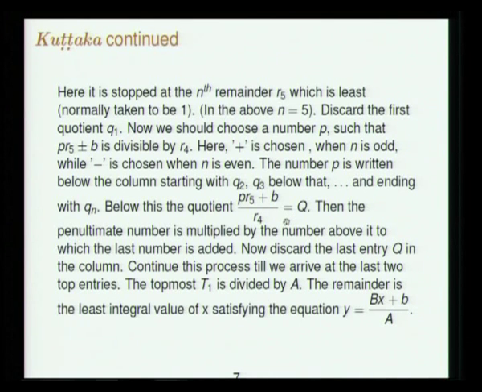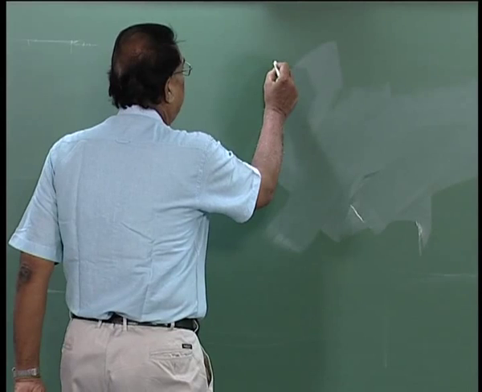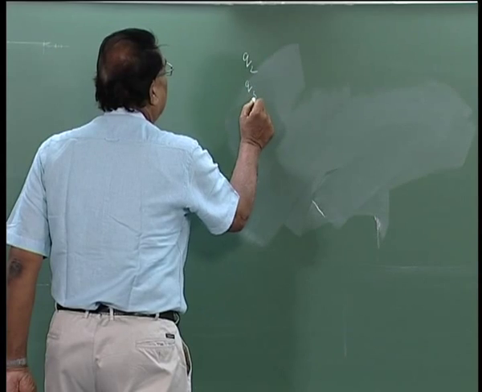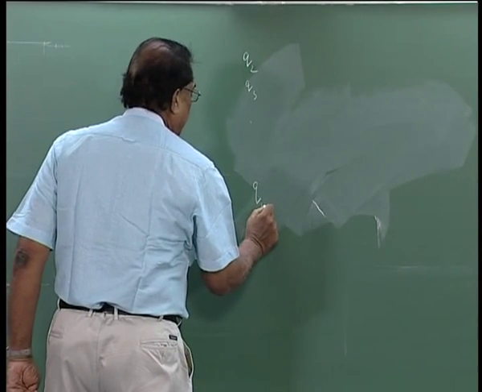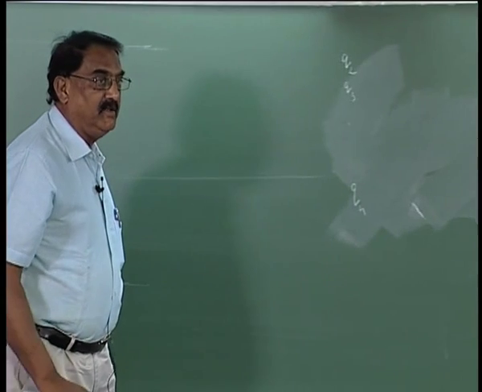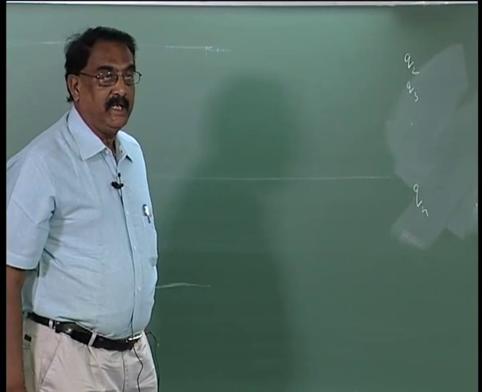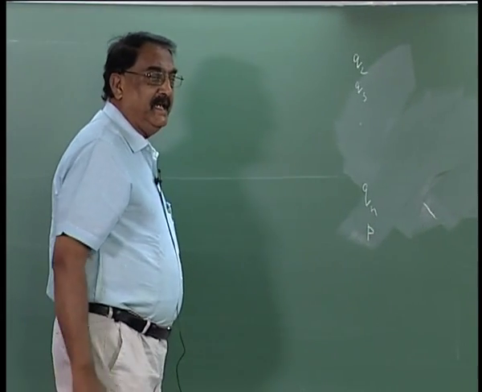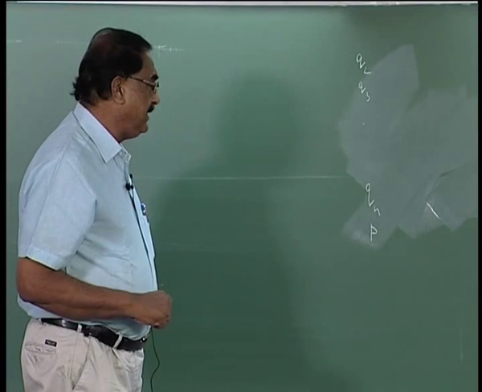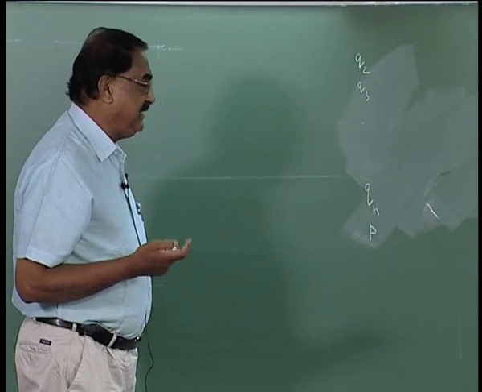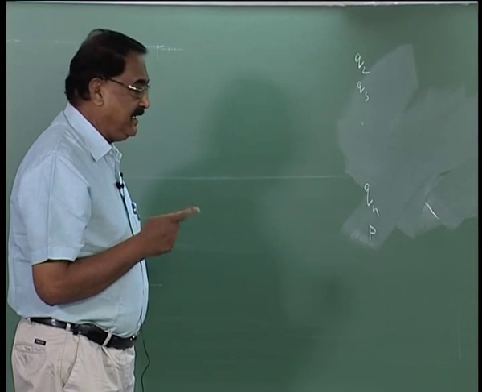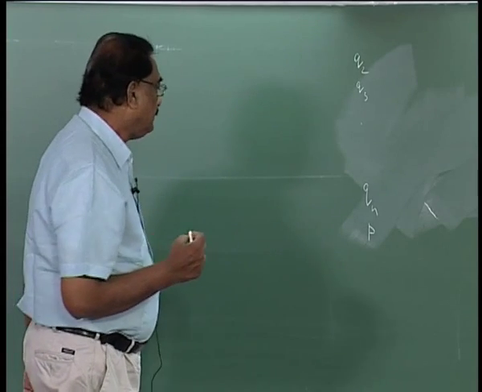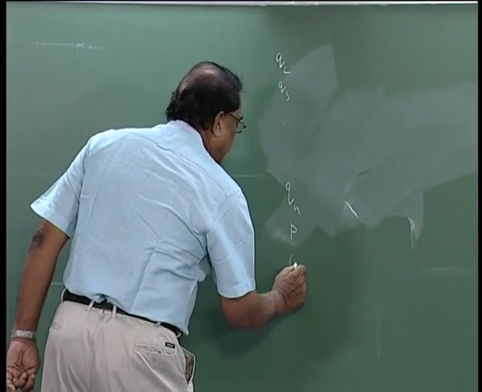So, you are going on. The sequence of coefficients we write like this, q2, q3, up to qn. Of course, the first quotient q1 is not considered. Now after qn you write the number p such that p multiplied by the last remainder and added to b is divisible by the previous remainder, that is, in what we have shown, p r5 plus b is divisible by r4, and below that you write the quotient q.